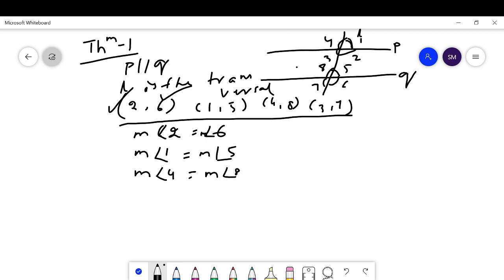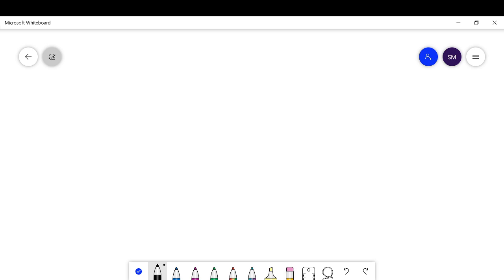Similarly, angle 4 is equal to angle 8, and measure of angle 3 is equal to measure of angle 7. Theorem 1 says, when a transversal intersects parallel lines, then each pair of corresponding angles has the same measure. Okay. Then theorem 2.